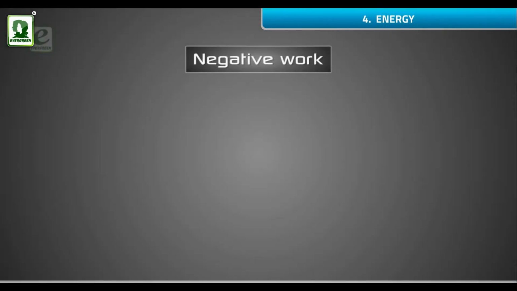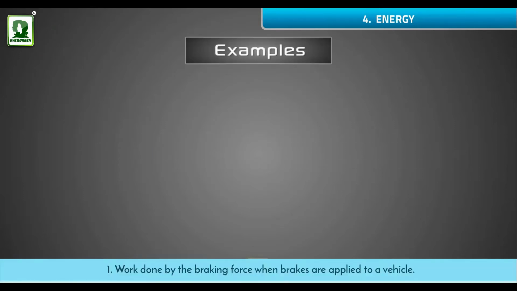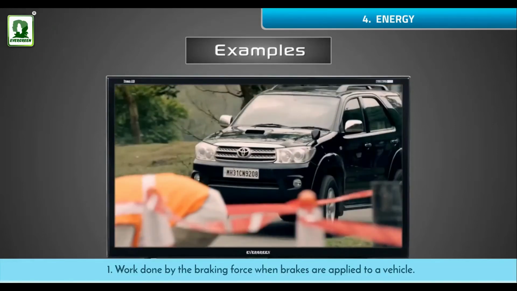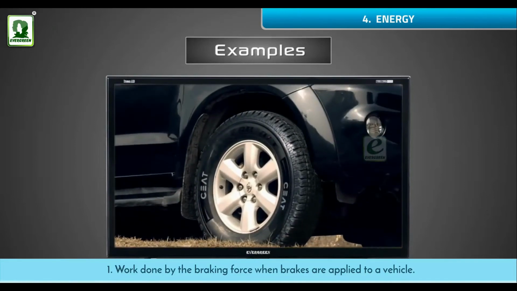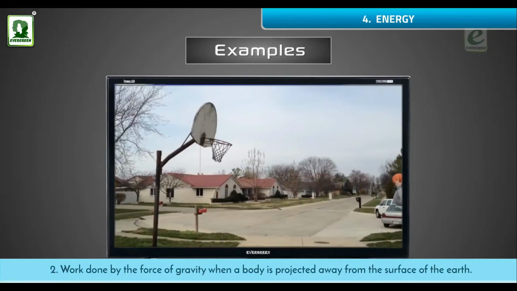Negative work. Work done is said to be negative if the applied force is in a direction opposite to that of displacement. Examples. 1. Work done by the braking force when brakes are applied to a vehicle. 2. Work done by the force of gravity when a body is projected away from the surface of the earth.